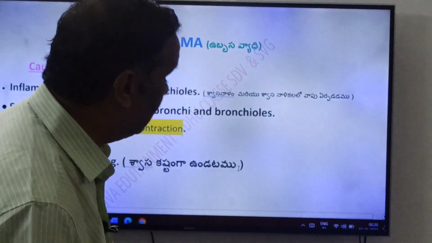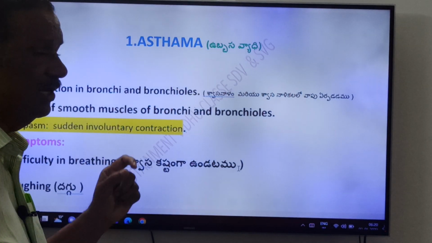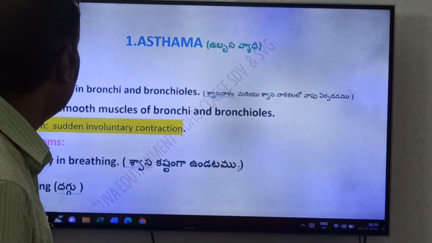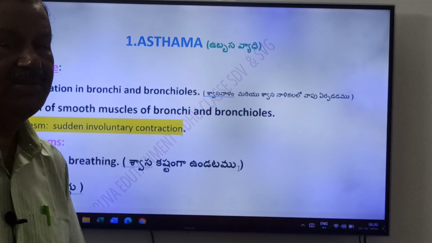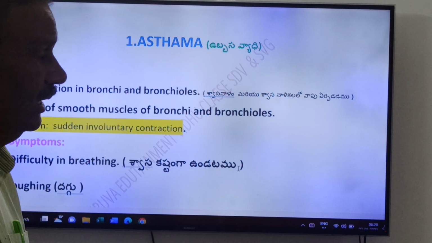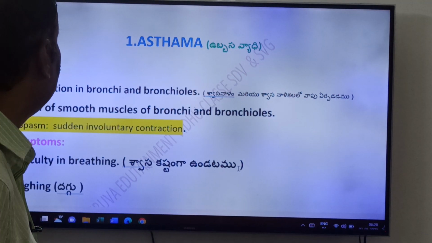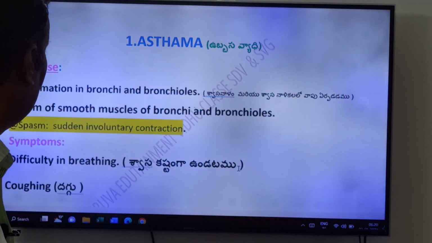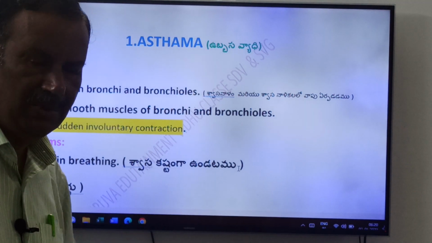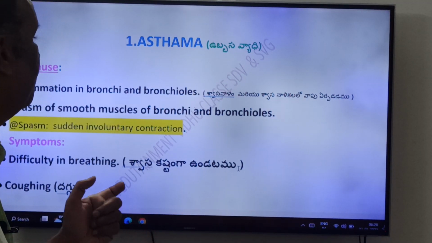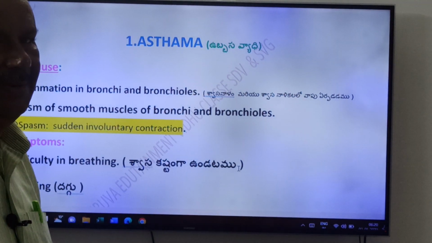What is the first one, friends? Asthma. See, what is asthma? What is the cause of asthma? Inflammation in bronchi and bronchioles leads to asthma, friends. Spasm of smooth muscles of bronchi and bronchioles. So what is the cause, friends? Inflammation of bronchi and bronchioles, and spasm of smooth muscles of bronchi and bronchioles lead to asthma.